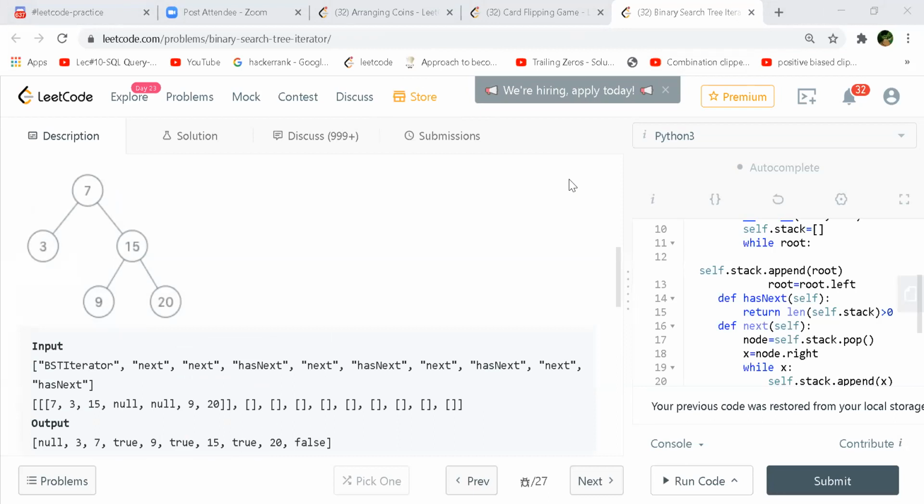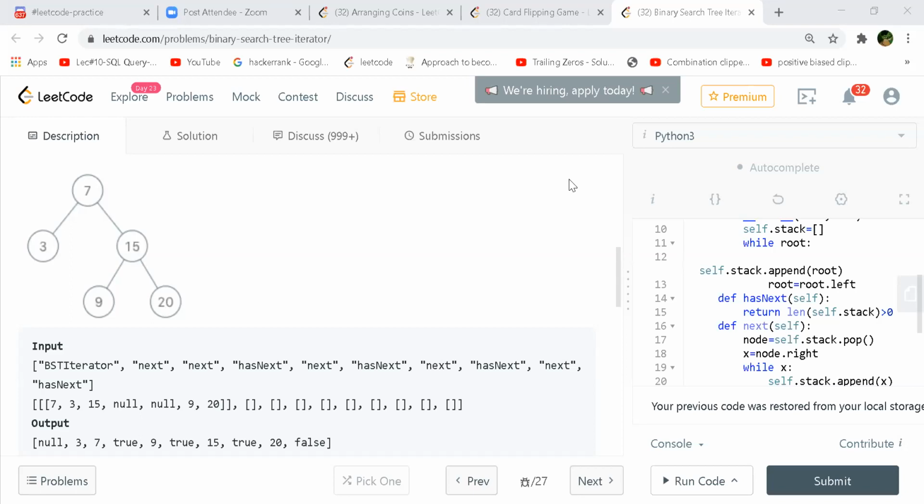Then we can start from the leftmost end, and whenever next is called, we just return the value at the left end and increment the left pointer, and the hasNext function will just check that our left pointer does not go out of bound, which is the size of the container.